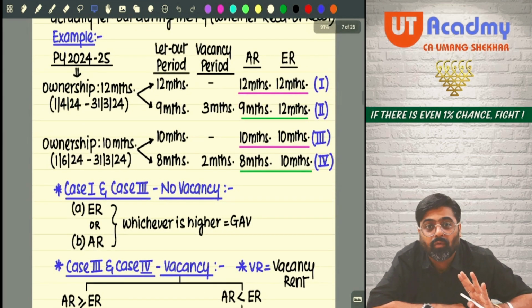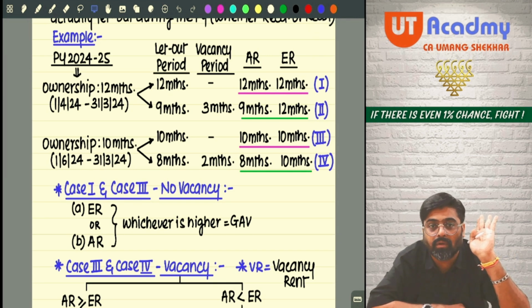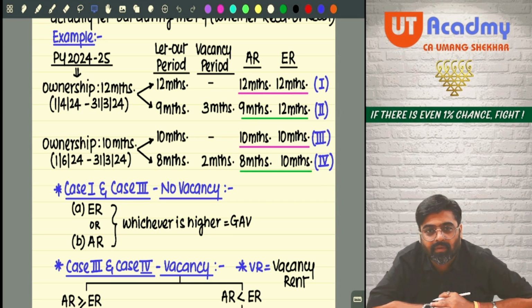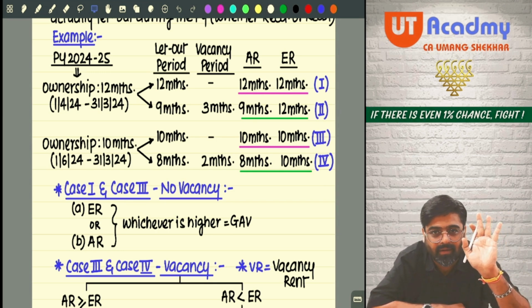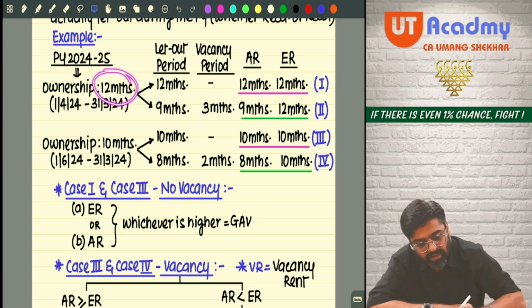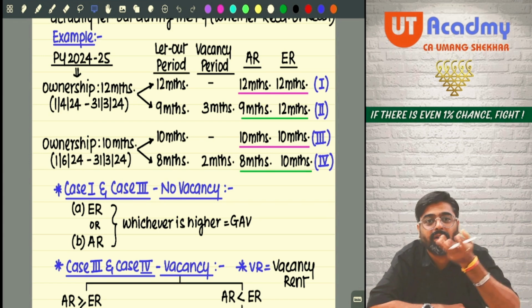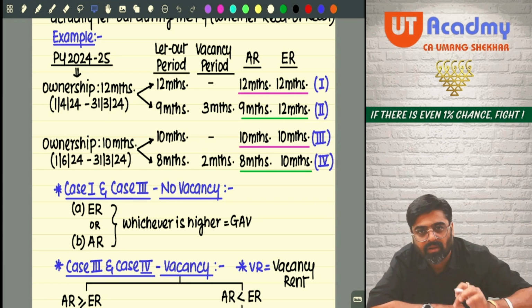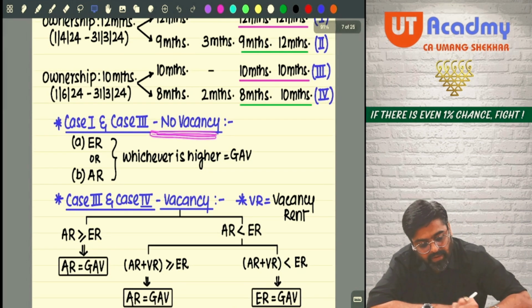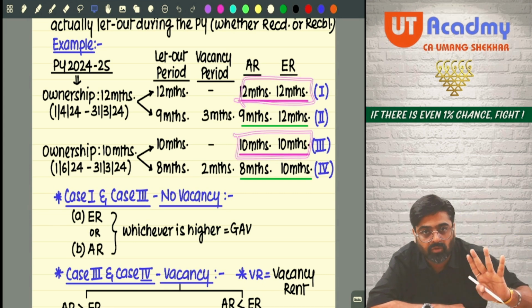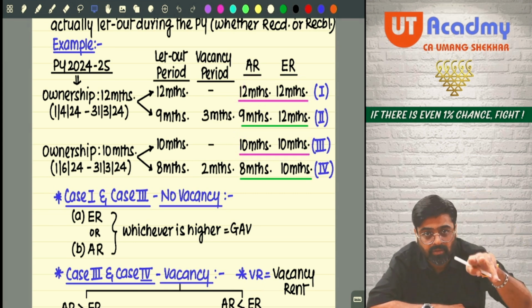See, whatever I write, whatever I speak will be in my notes only. You're not supposed to worry about that. Same examples I gave, 1 or 2 months here and there. First, ownership is 12 months. Second, ownership was 10 months. In our second case, we took 9 months ownership. Here it is ownership of 10 months. Same example. What are the no vacancy cases? 12 months, 12 months, 10 months, 10 months. In both the cases, there is no vacancy. Case number 1 and case number 3.